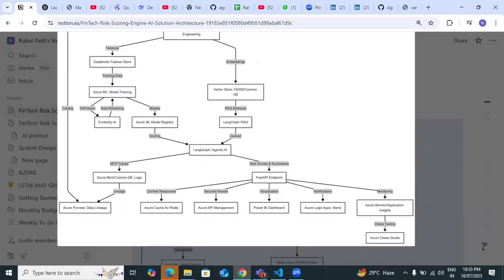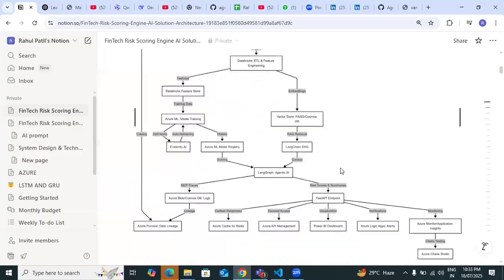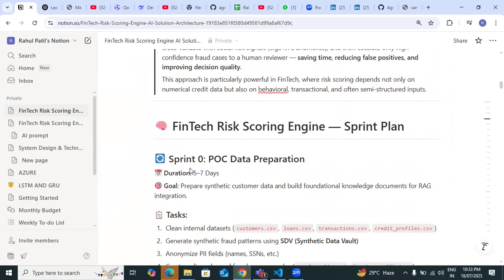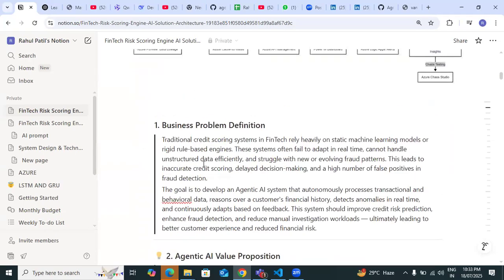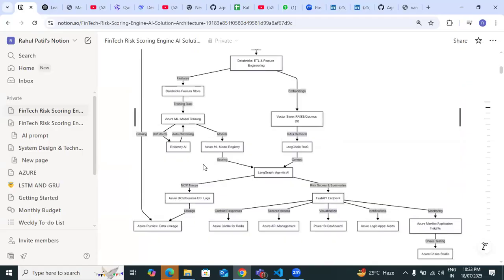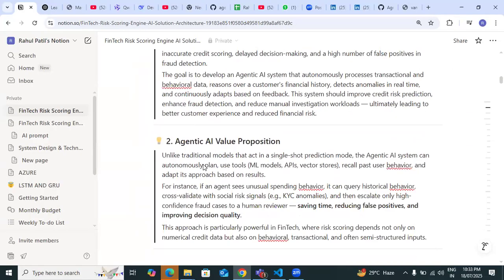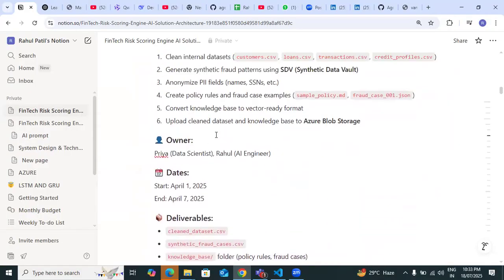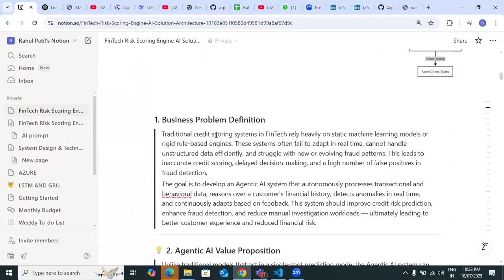Okay. So here, after Chaos Studio, what are you going to do? Then this next page is from sprint 0. Next page is you are preparing the POC test data, right? That is sprint zero test data, yes. But there is a box in the bottom in the main diagram. What is that activity?